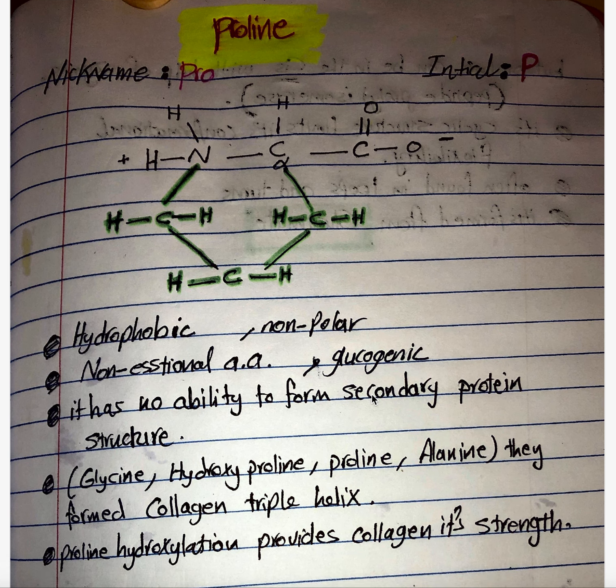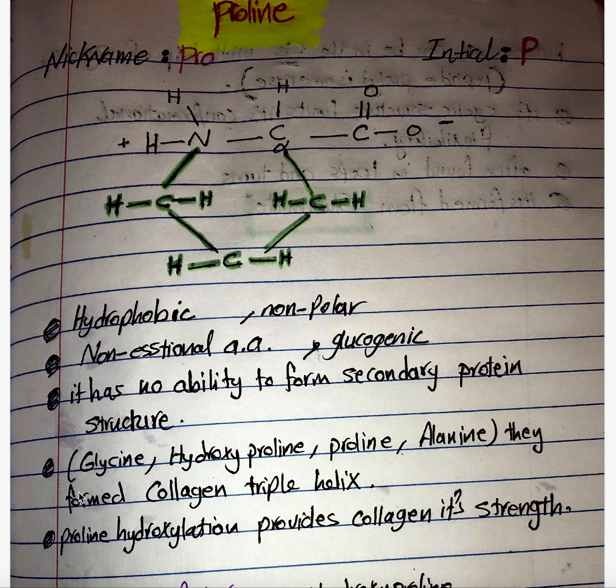Okay, it has no ability to form the secondary protein structure, because this cyclic structure limits its movement and its ability to form other protein structures, because it has this cyclic structure which is attached to the central carbon and attached to the amino group.